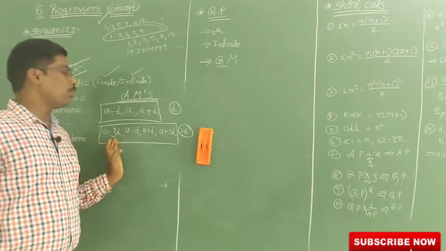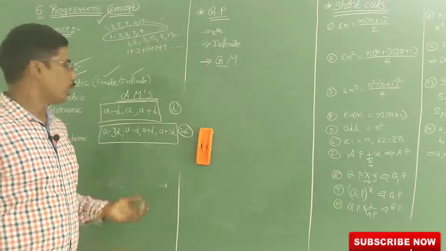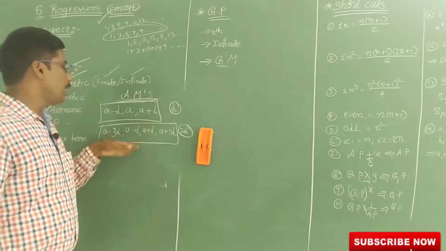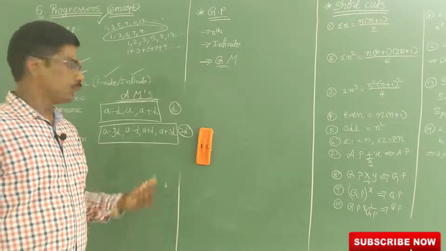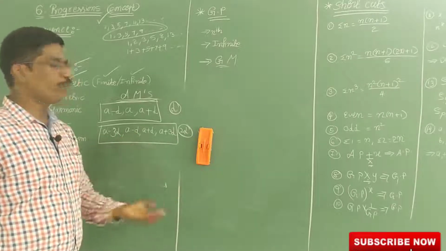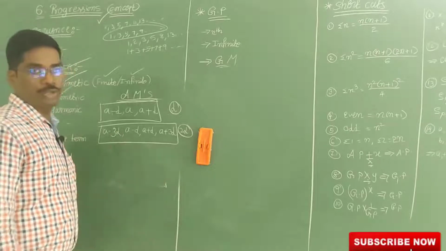If they say the sum of the 4 arithmetic terms is 32, then find the A value. So if you add the 4 arithmetic terms, the D's cancel, 4A is equal to 32, A is equal to 32 by 4. 4 eights are 32, so A is 8. Like that we can do it very well.